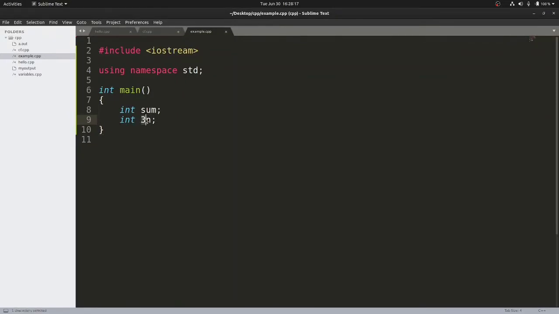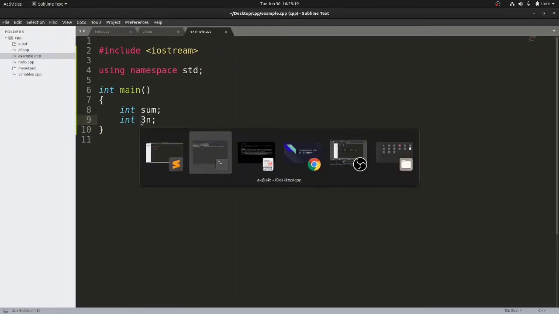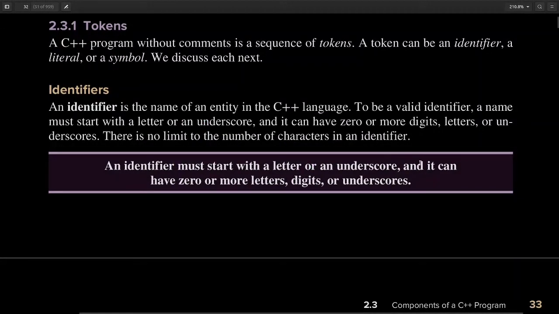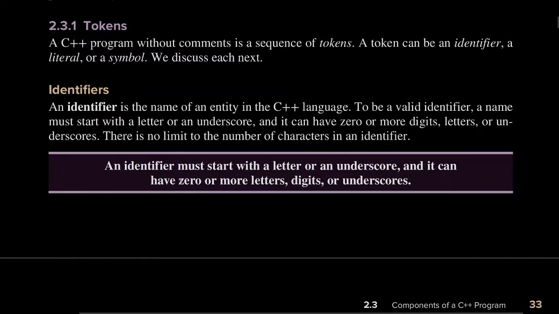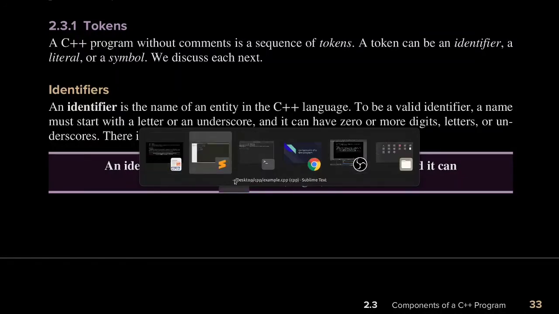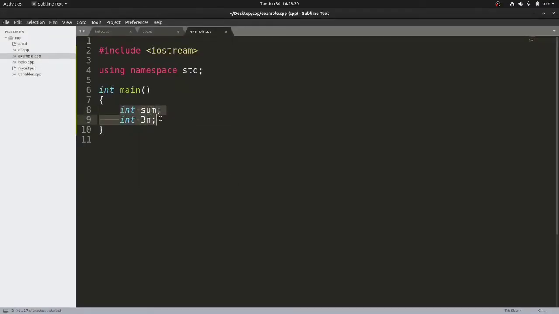Now if you see, the identifier name can have zero or more letters. How can we have zero letters? If I write my variable name something like this, int _, only an underscore, and if you observe this name carefully, there is no letter used in it.